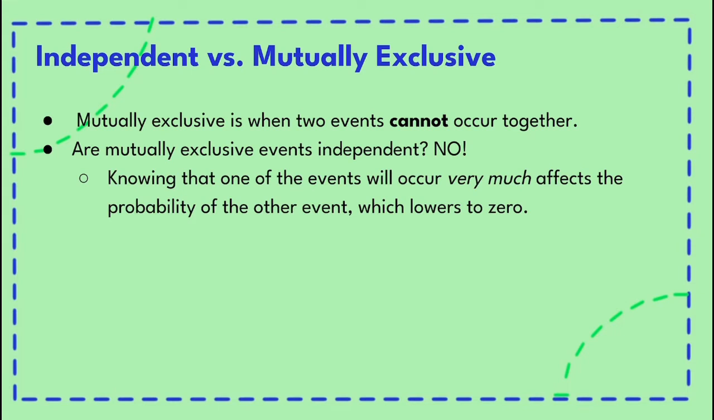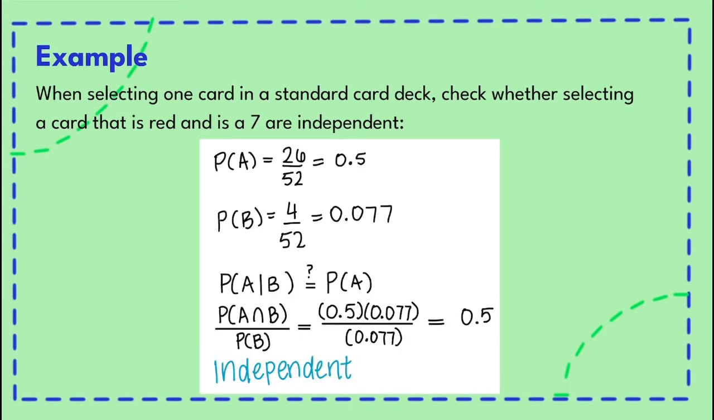Now, let's work out an example to put all of this into perspective. When selecting one card in a standard card deck, check whether selecting a card that is red and is a 7 are independent. Let's say that event A is a card being red and event B is the card being a 7. We know that there are a total of 52 cards in a standard deck, and half of those cards in the deck are red. So the probability of event A occurring is 1/2.